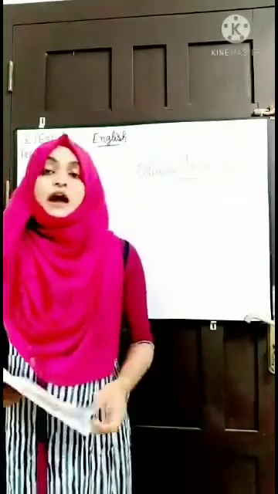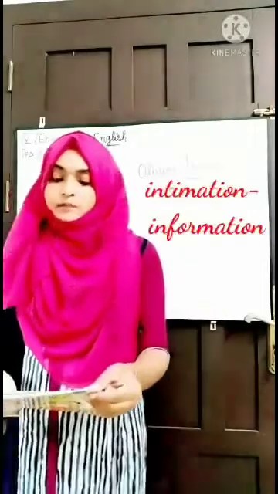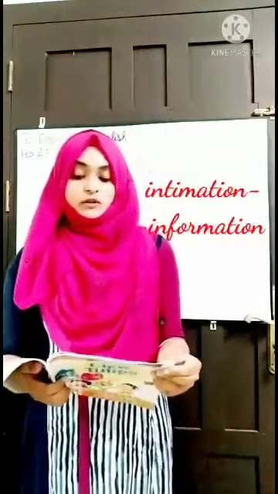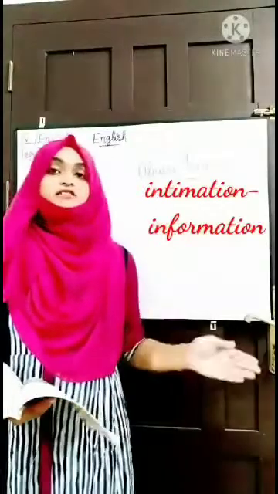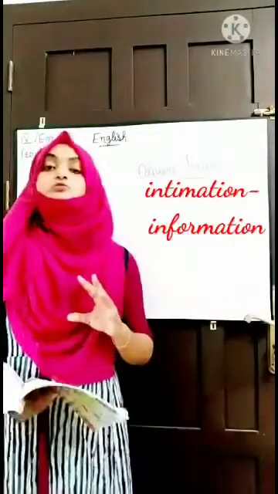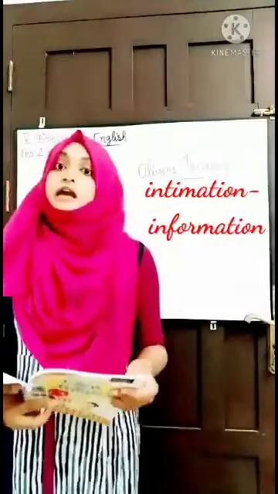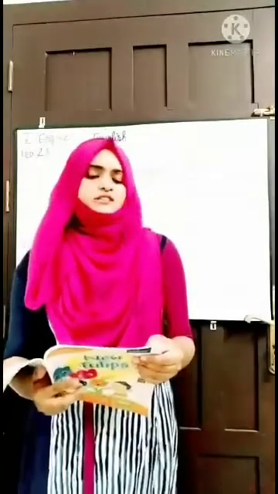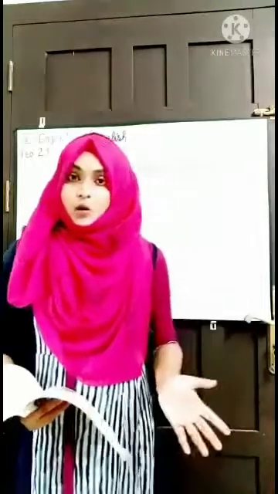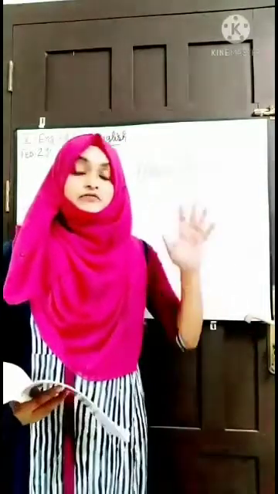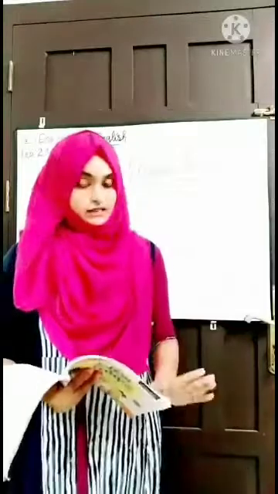He had to travel 70 miles to reach London. Note down the word intimation. Intimation means information. So that was an information that it was just 70 miles from that spot to London. Right now Oliver was in that place, and from there to London he had to travel 70 miles.